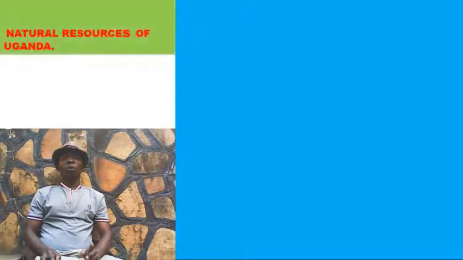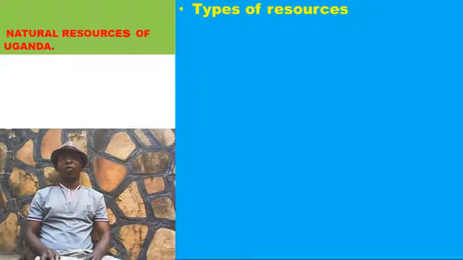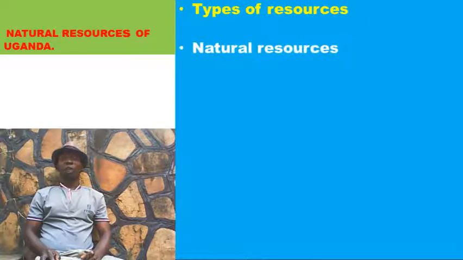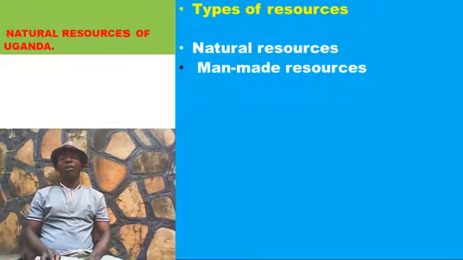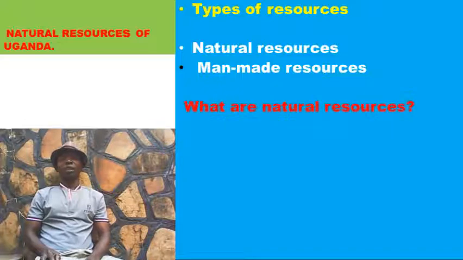So, we need also to know the types of resources. Resources are of two types. Number one, we have natural resources. We also have man-made resources. These are types of resources. Let's go ahead. What are natural resources?